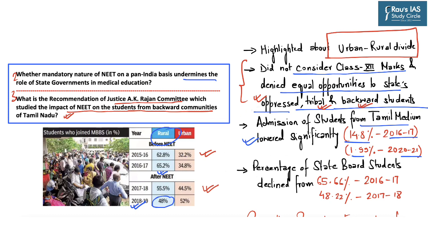Further, the committee also stated that the percentage of students who attended the state board, that is the state board of Tamil Nadu, also declined from 65.66% in 2016-17, that is prior to NEET, to 48.22% in 2017-18 when NEET was introduced. So based on these statistics, the A.K. Rajan committee submitted its report to the state government of Tamil Nadu.